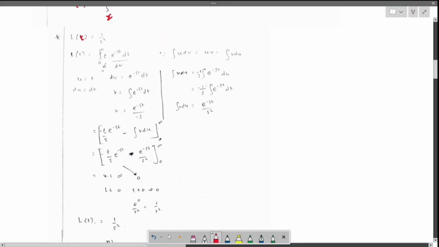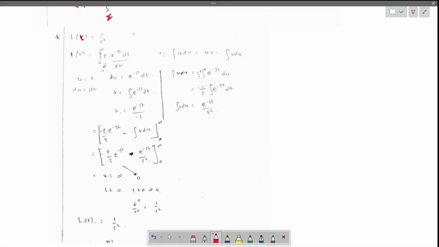Let us see Laplace of t. Students, you need to be focused because now things are going into a more complex way. Just now we have seen the Laplace of 1. Now we are going for the Laplace of t. Later we are going to see the Laplace of t power n. Again we come back from Laplace of t power n to Laplace of t and Laplace of 1, because Laplace of t power 1 is Laplace of t and Laplace of t power 0 is Laplace of 1. This is how it will be. I'm going in a smooth manner, you need to catch up.